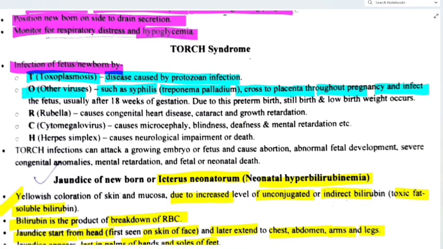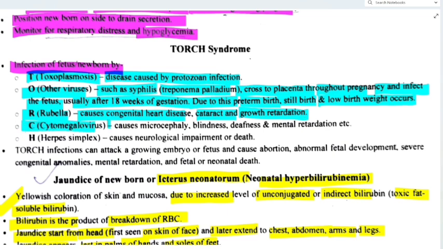So what is O for? Other viruses such as syphilis, Treponema pallidum, which cross the placenta throughout pregnancy and infect the fetus, usually after 18 weeks of gestation. Due to this, preterm birth, stillbirth and low birth weight occur. Now R for rubella, which causes congenital heart disease, cataract and growth retardation. Then cytomegalovirus causes microcephaly, blindness, deafness and mental retardation. H for herpes simplex virus, it causes neurological impairment or death.